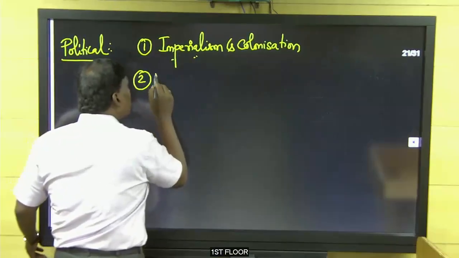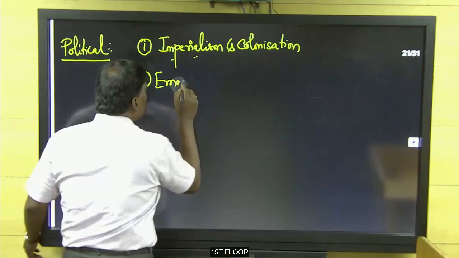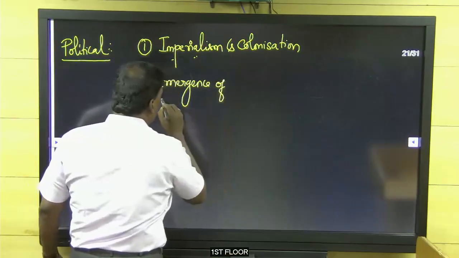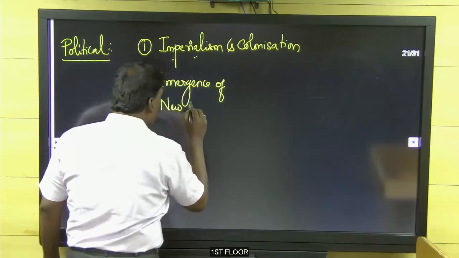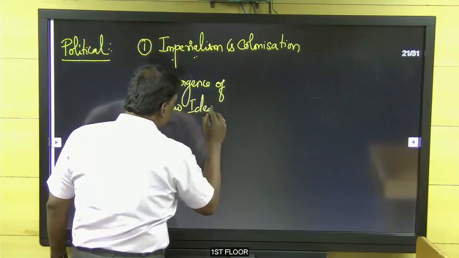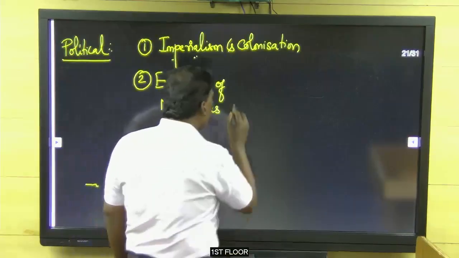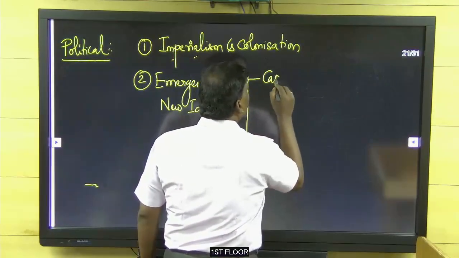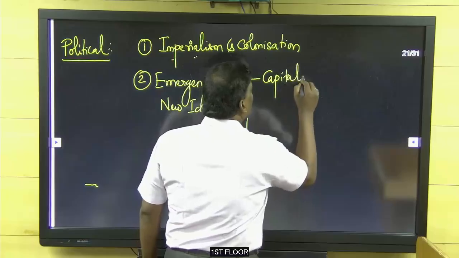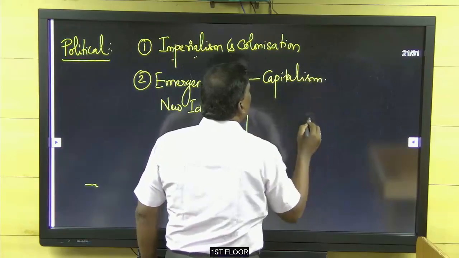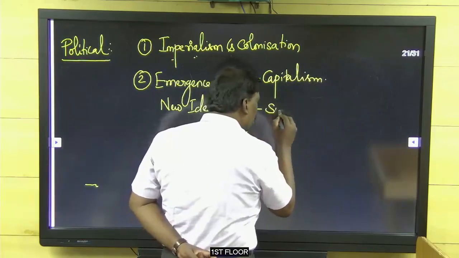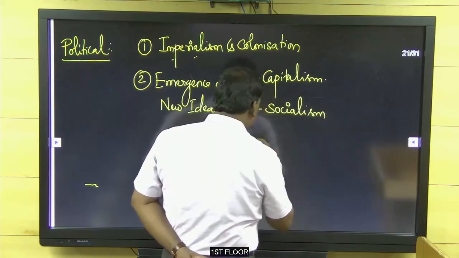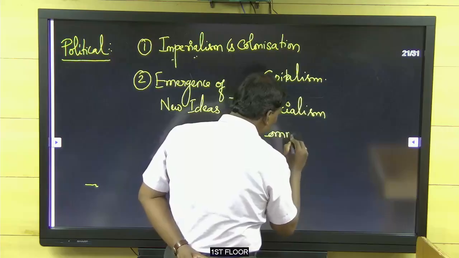Second one, emergence of new ideas. What were the new ideas that emerged? Capitalism, socialism, communism.